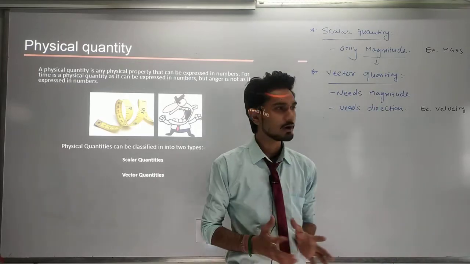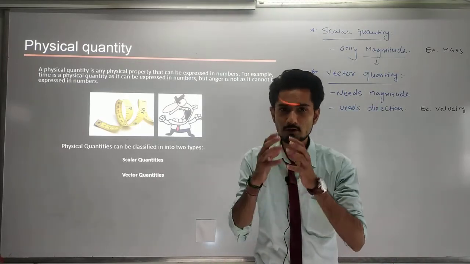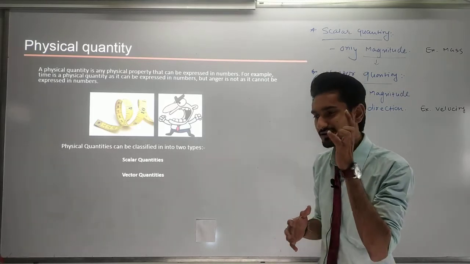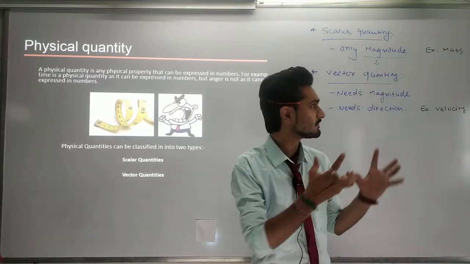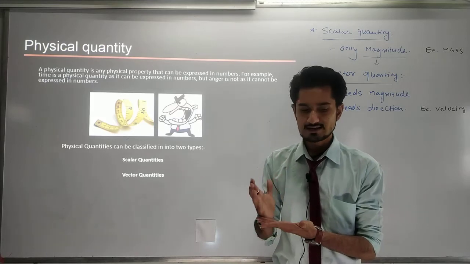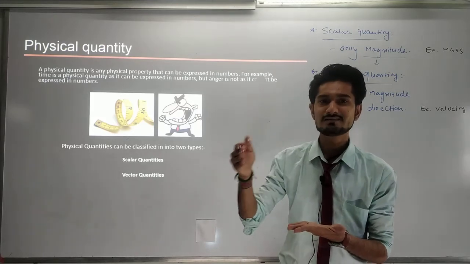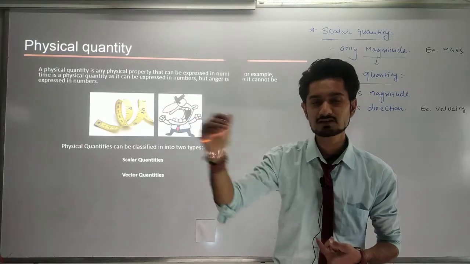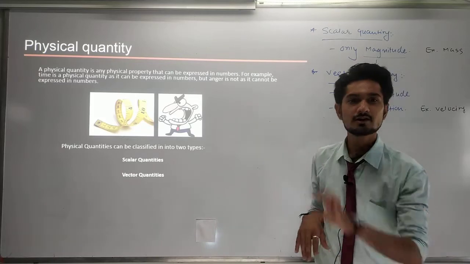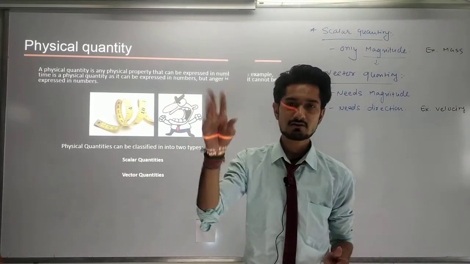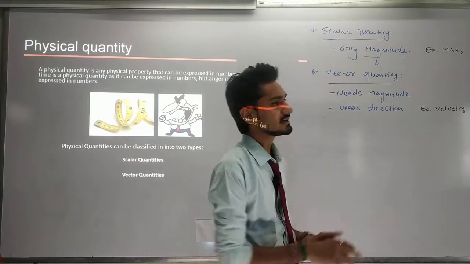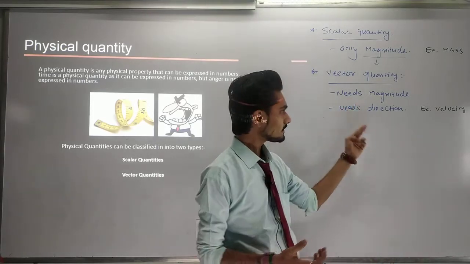So if I want to give you a perfect reference point or a perfect understanding of a vector quantity, then I have to say that I am traveling in the north direction for 50 kilometers. Only then can you understand that sir is talking about traveling in the north direction, and that sir will reach his place after 50 kilometers. So the vector quantity needs both magnitude and direction.